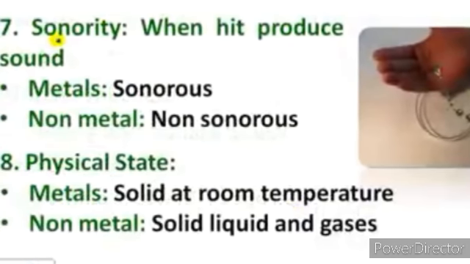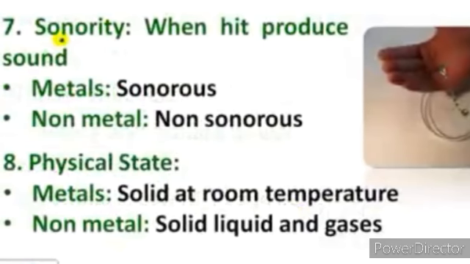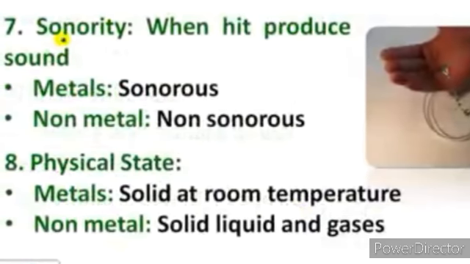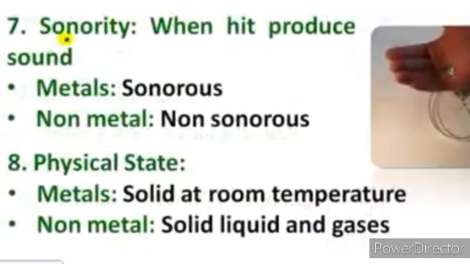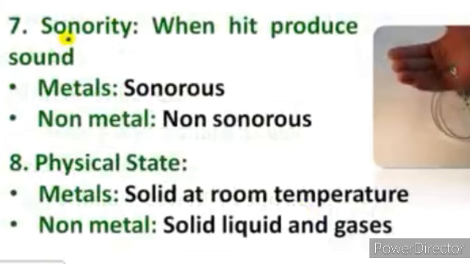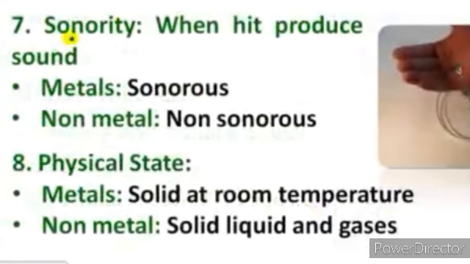Among non-metals, many are solid, few are liquid, and few are gases also, but there is only one non-metal which is liquid at room temperature, and that is bromine. So non-metals are solid as well as liquid as well as gases. But the liquid is only one, that is bromine.